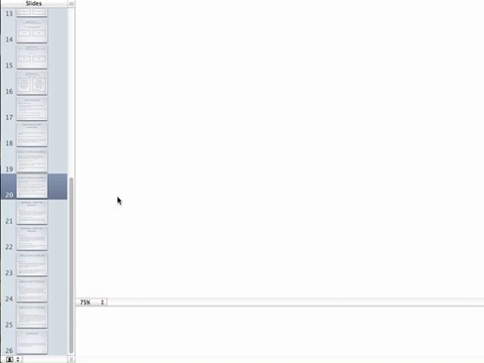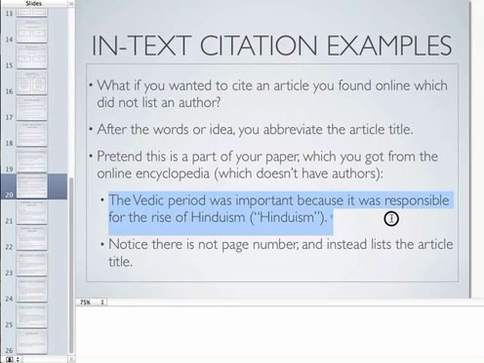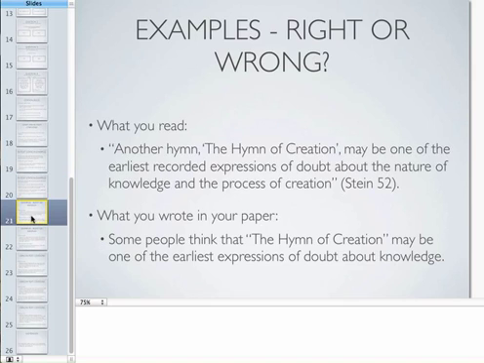Pretend that this is a part of your paper that I currently have highlighted. You said, the Vedic period was important because it was responsible for the rise of Hinduism. The article in this case we got from the Encyclopedia Britannica, a resource I emailed you. The article title is put inside quotation marks, and then the parentheticals follow that with a period after. Notice there's no page number. That's because it's the internet. We don't have page numbers.